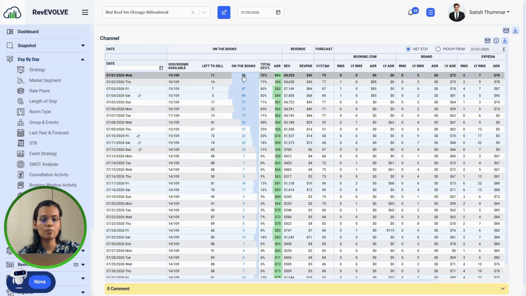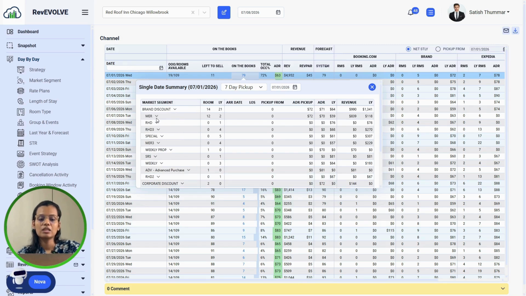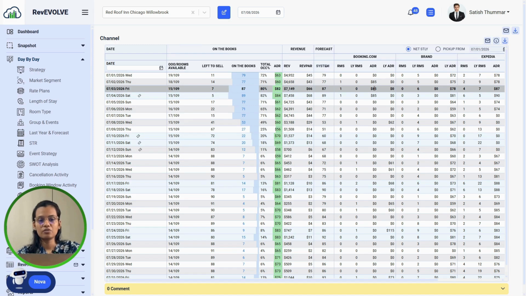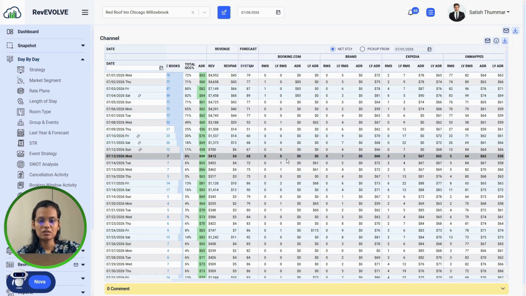If you want to break out which market segment a particular booking came from, you can click on the value and see the drill down split by market segment, rate code, or guest names, and which channels they are coming from. This hotel is Red Roof in Chicago, where my Booking.com is mostly at zero.